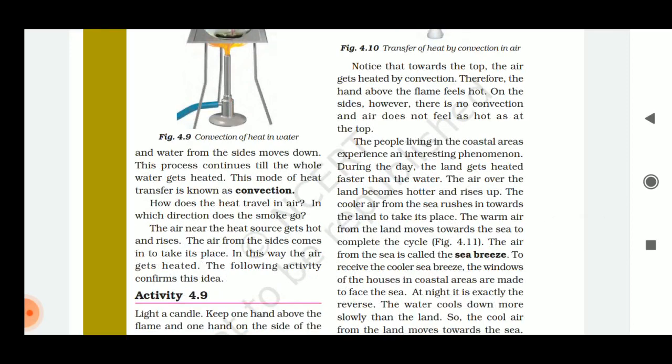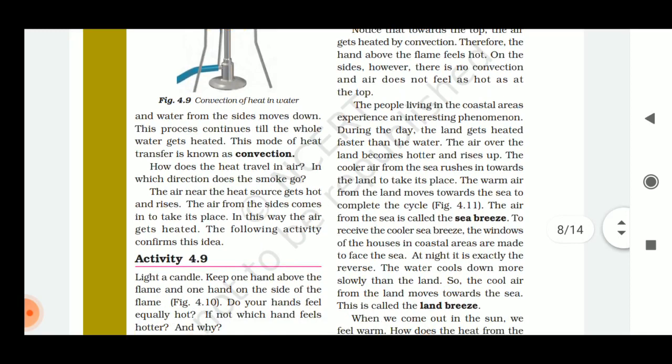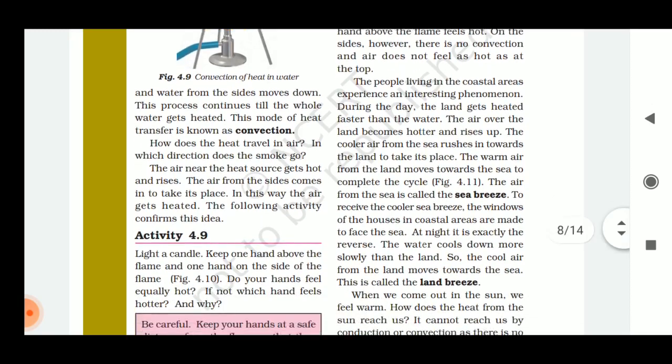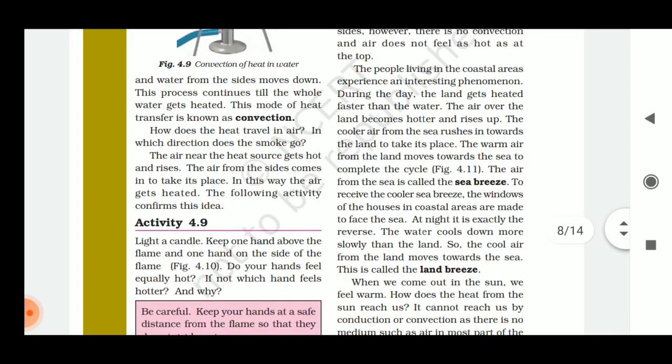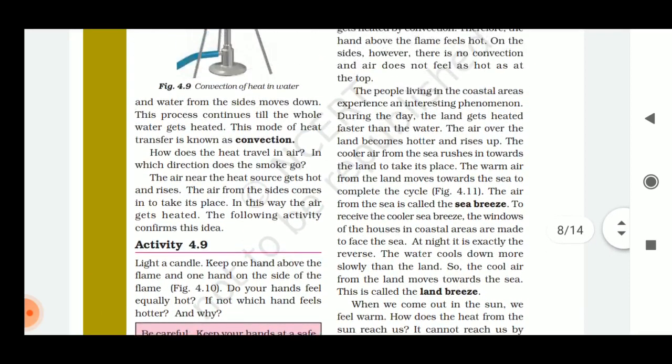How does the heat travel in air? In which direction does the smoke go? The air which is near the heated source gets hot and rises. The air from the side comes and takes its place. In this way, the air gets heated as well as cooled.